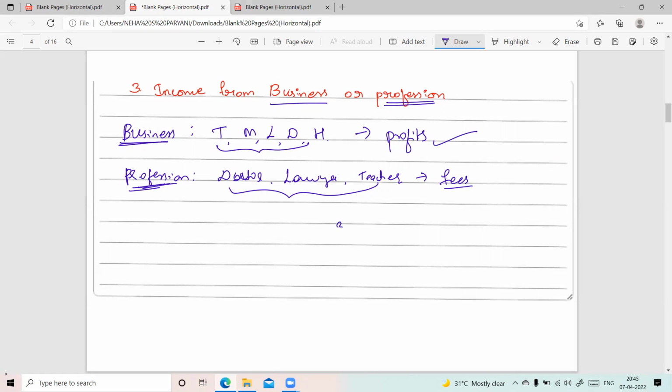But all the expenses incurred for carrying out the business or profession will be deducted, and the net amount will be taxable. The net amount from business or profession will be taxable. For example, a person is earning profits of rupees 5 lakh in a year, and he has incurred expenses of rupees 1,50,000 for conducting the business. So that 1,50,000 rupees will be deducted, and 3,50,000 rupees will be taxable as income from business or profession of that person.